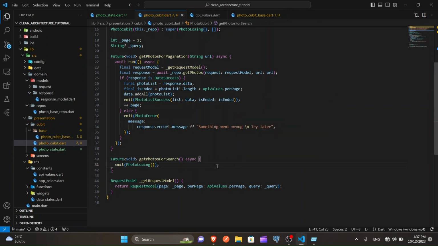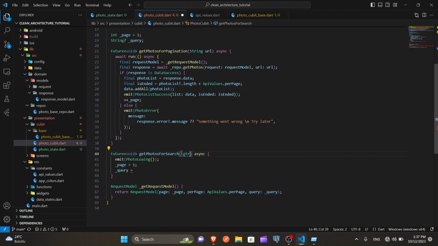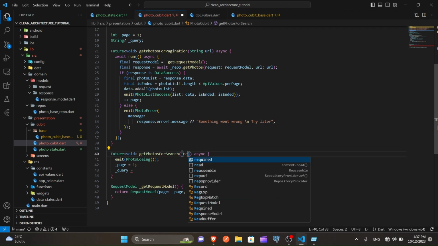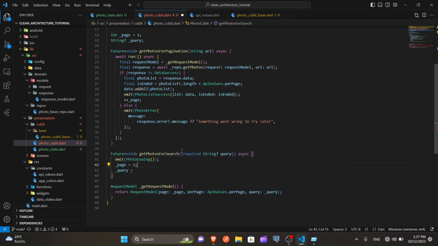As we remove all the previous data, we put, as I said, our page to 1. Here we put query, but we need query here. Let's make it required, so we could know what we are submitting. Query might be null. It's okay, query might be null.